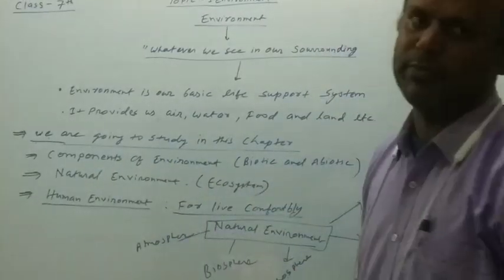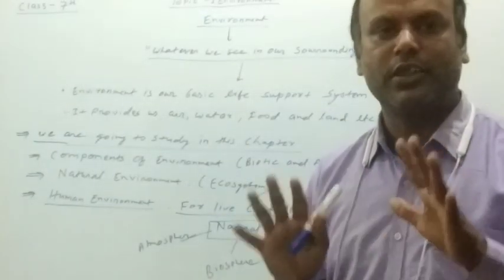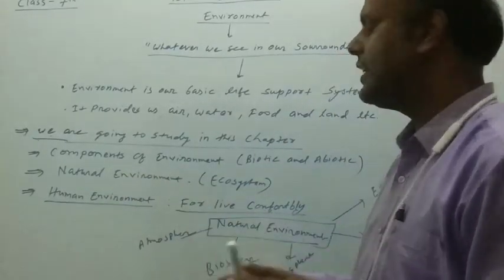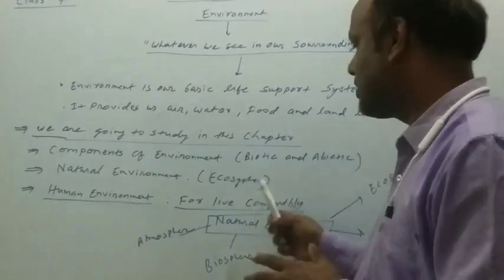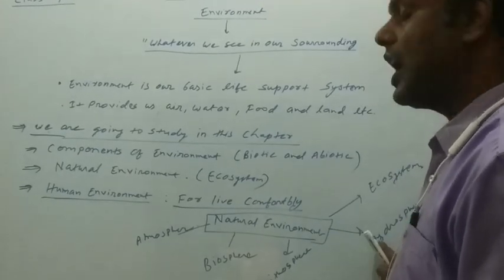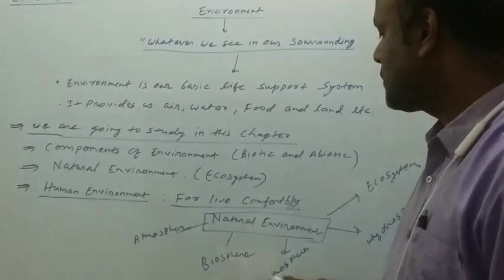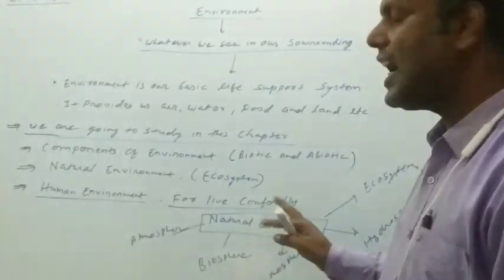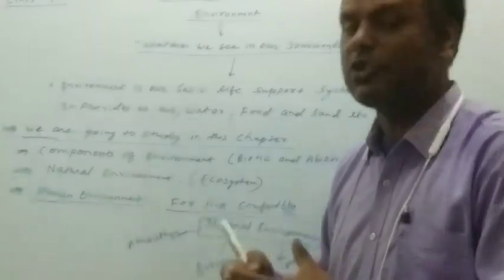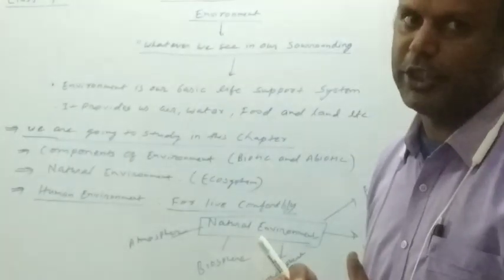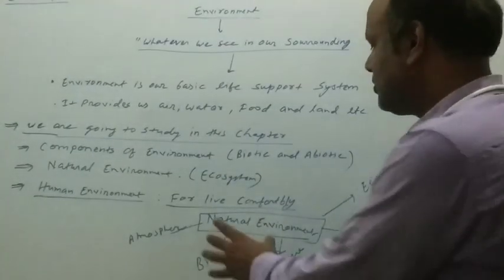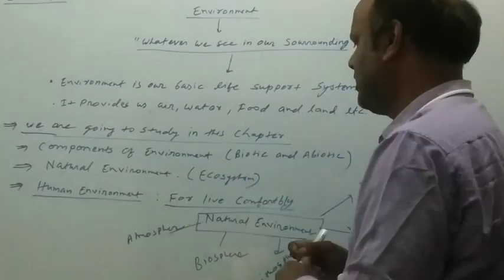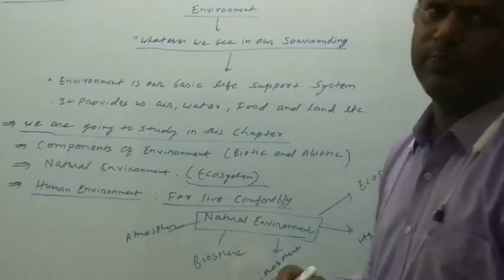Students, once again I say to you, these are the natural environment: ecosystem, hydrosphere, lithosphere, biosphere and atmosphere. These are the basic components of natural environment. So the natural environment contains these things. First of all, we define what is ecosystem.